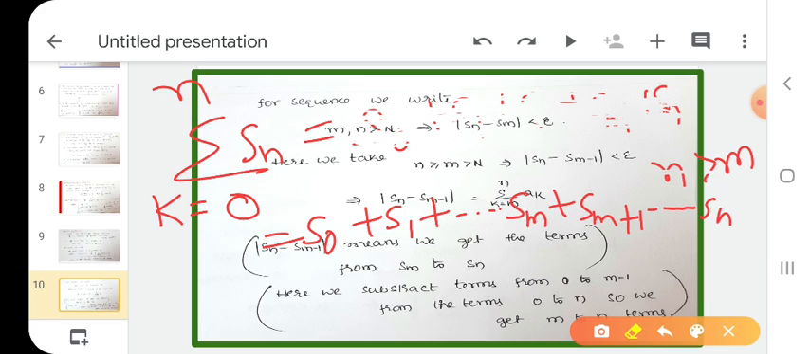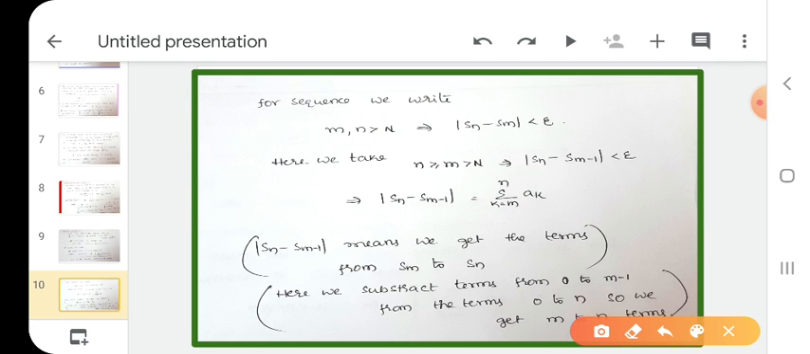That means we want only the terms from Sm to Sn, not S0, S1, S2, S3 and so on up to Sm minus 1. We don't need the terms S0, S1, S2, S3, S4 and so on up to Sm minus 1. We want the terms from Sm to Sn, Sm plus 1, up to Sn. So we delete all these terms. What are the terms? S0 plus S1 plus and so on up to Sm minus 1. Up to Sm minus 1 we delete. So I write like this.